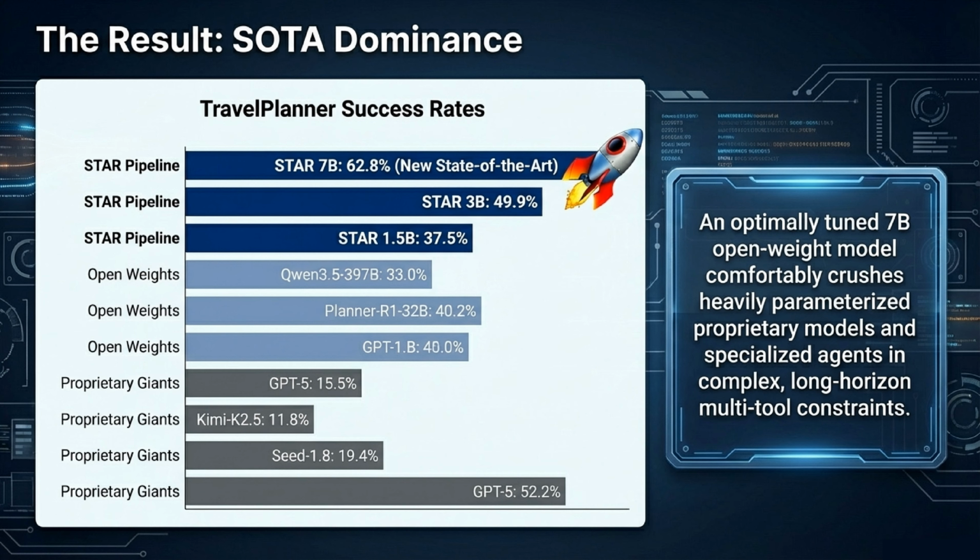And the result of this recipe? State-of-the-art dominance. Our optimally tuned STAR 7B model comfortably crushes heavily parameterized proprietary models and specialized agents, achieving a 62.8% success rate on TravelPlanner, compared to GPT-5's 15.5% and Kimi K2.5's 11.8%.